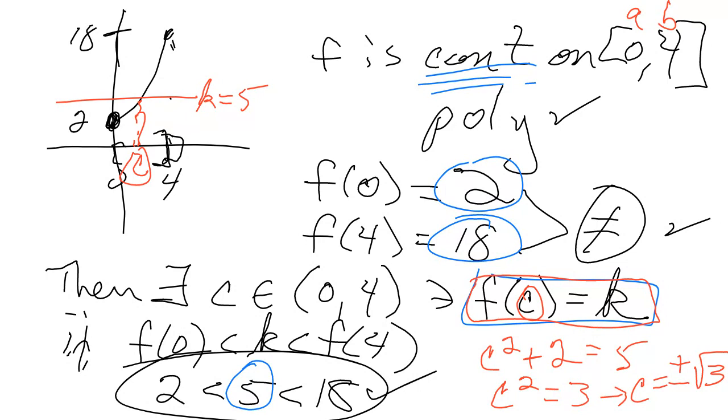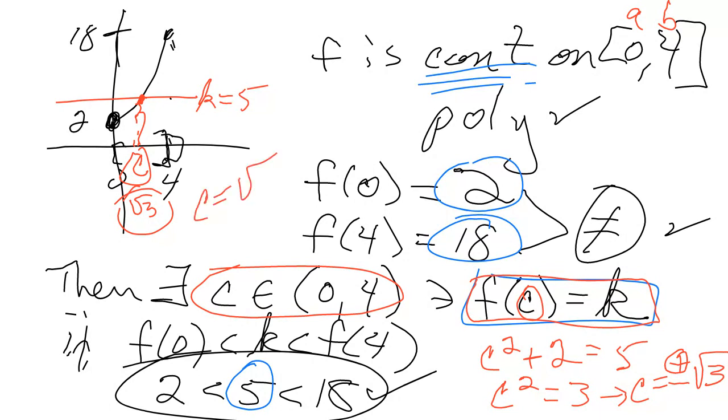Remember, where does c have to be? c has to be strictly in between 0 and 4. So which one do I want? I want the positive one. So in this case, c is the positive square root of 3 is my answer. And if I plug that into f, the square root of 3 quantity squared is 3, plus 2 gives me that height of 5. So my final answer is c equals the positive square root of 3.